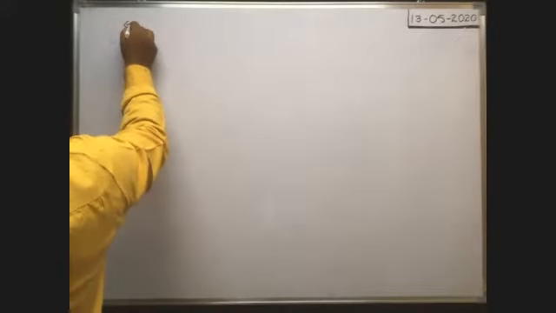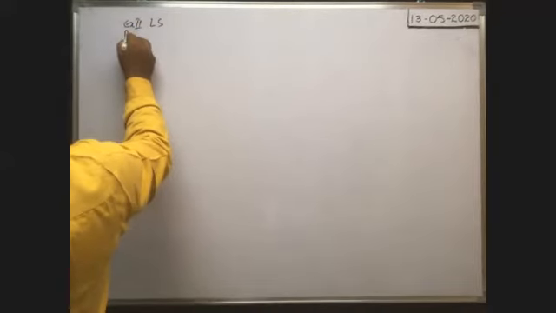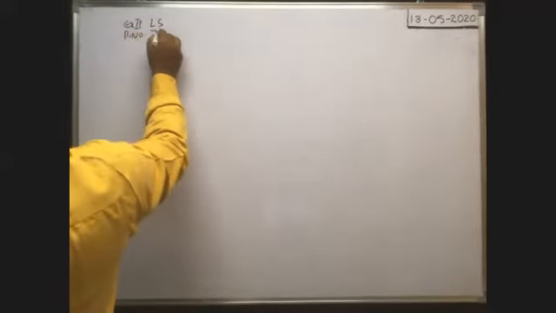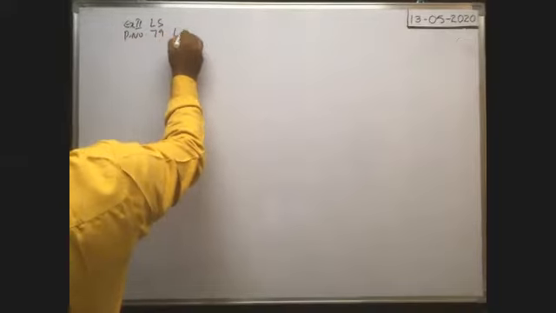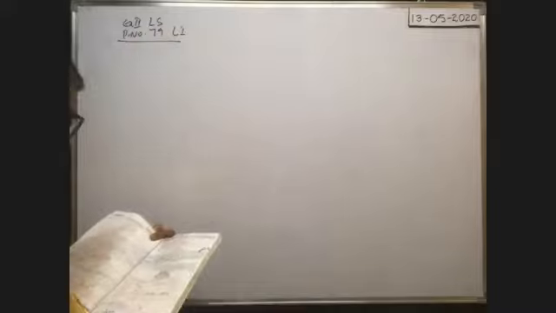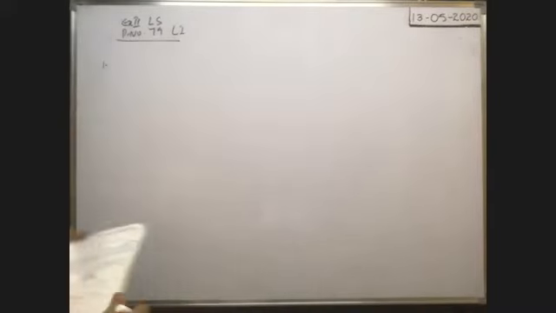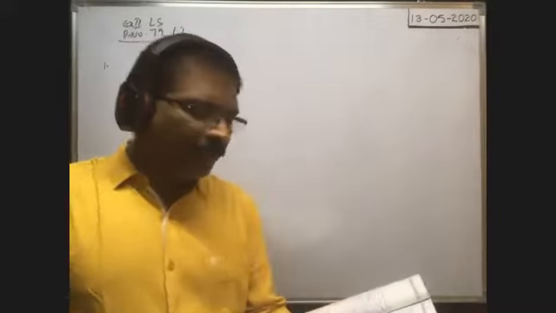In our Chaitanya material, exercise 2, lecture sheet, page number 79, level 1. In this, we have to do some problems. Okay. First problem. A freely falling body travels.